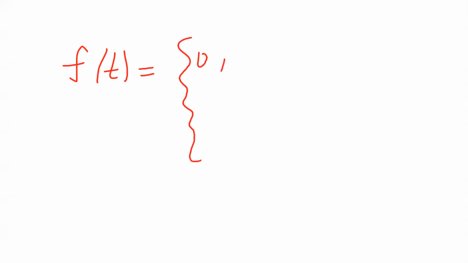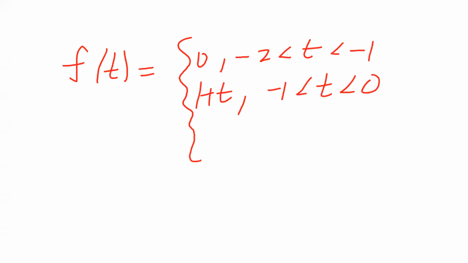And another type, discontinuous functions, are available in change of interval. So I am explaining this problem briefly, and taking this problem as homework. Find a Fourier series for f of t. This f of t has the value 0 in the range minus 2 less than t less than minus 1, 1 plus t for minus 1 less than t less than 0, 1 minus t for 0 less than t less than 1, and 0 for 1 less than t less than 2.